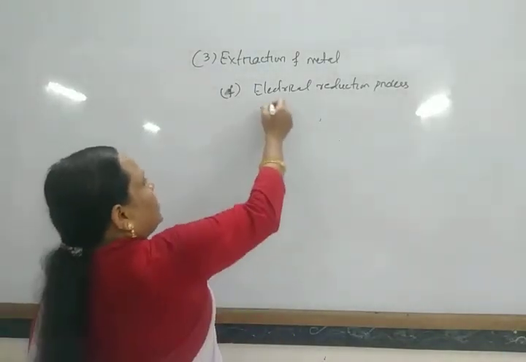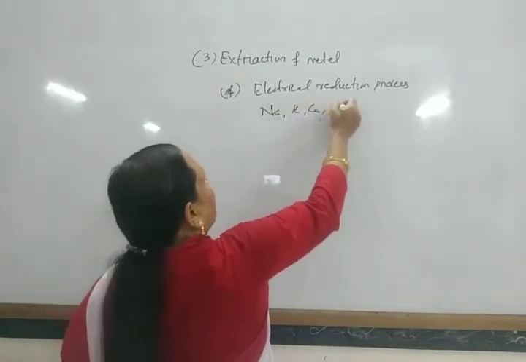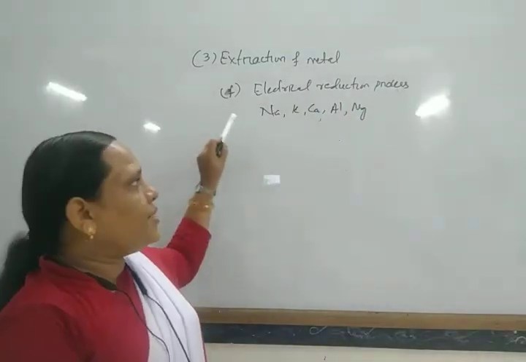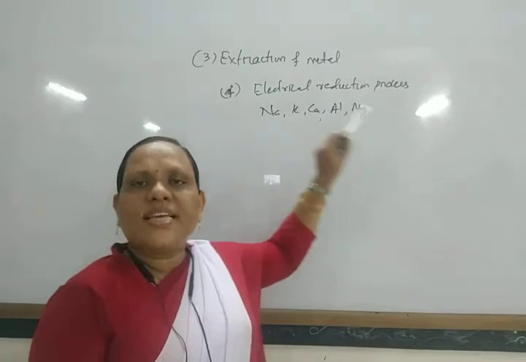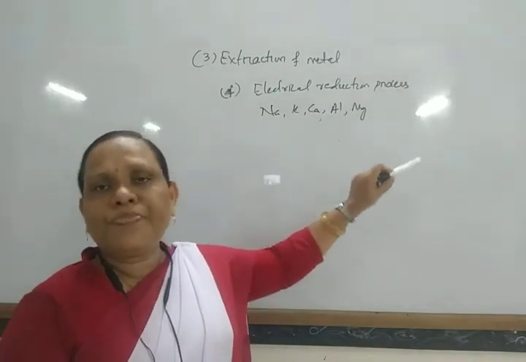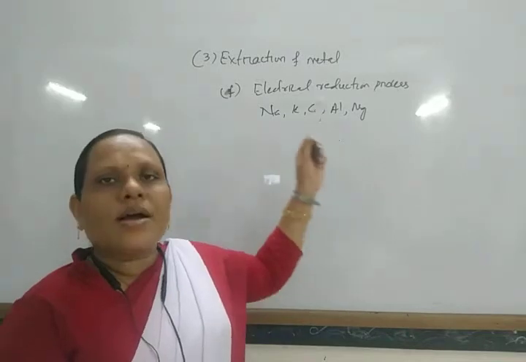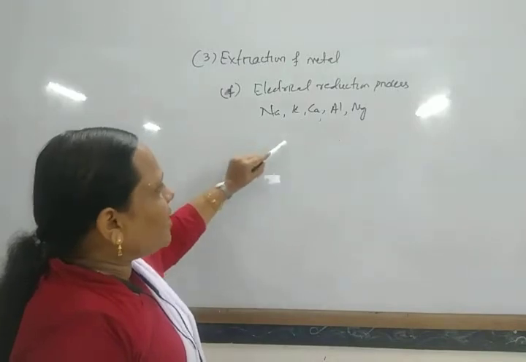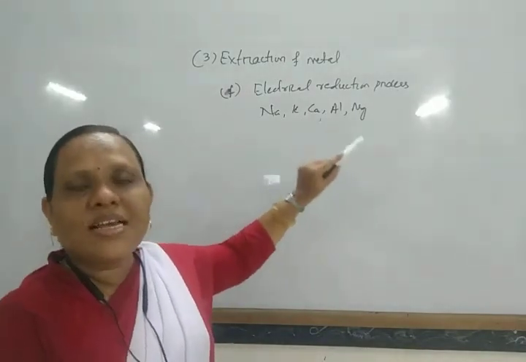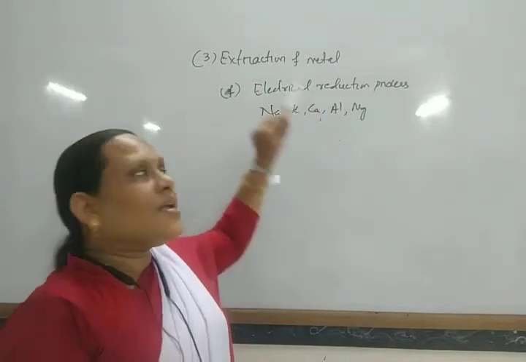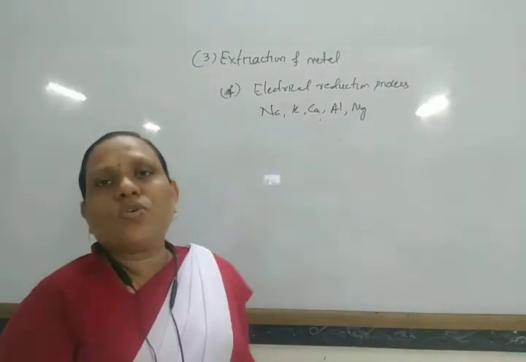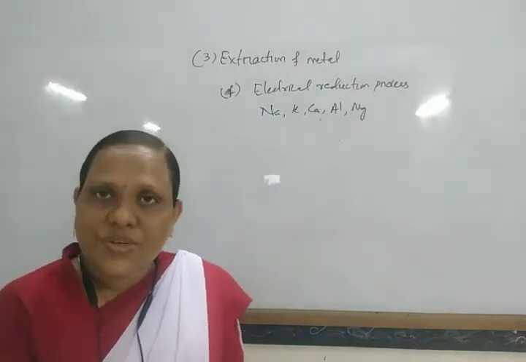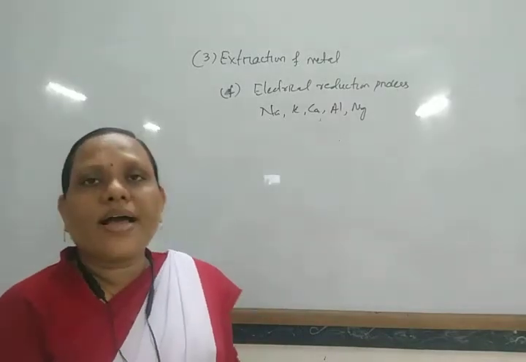So these cannot be reduced by carbon, hydrogen, carbon monoxide or manganese, etc. Generally these very active, reactive metals, which have high oxidation potential, are reduced by the electrolytic reduction process.